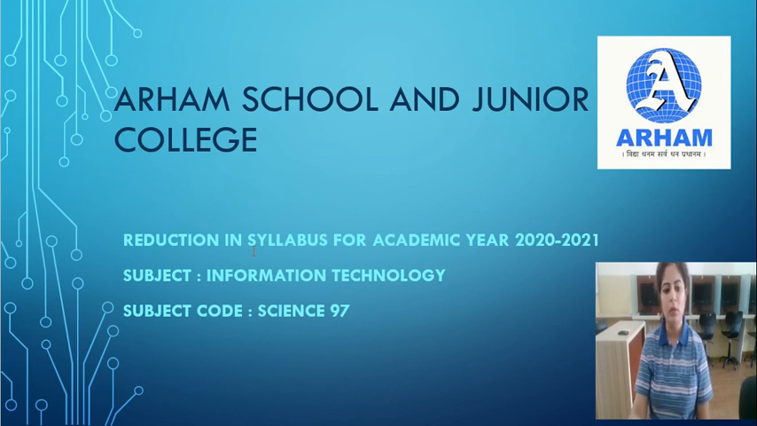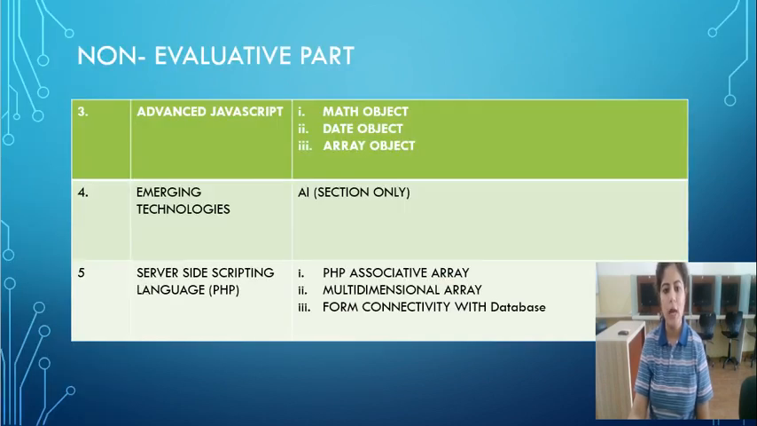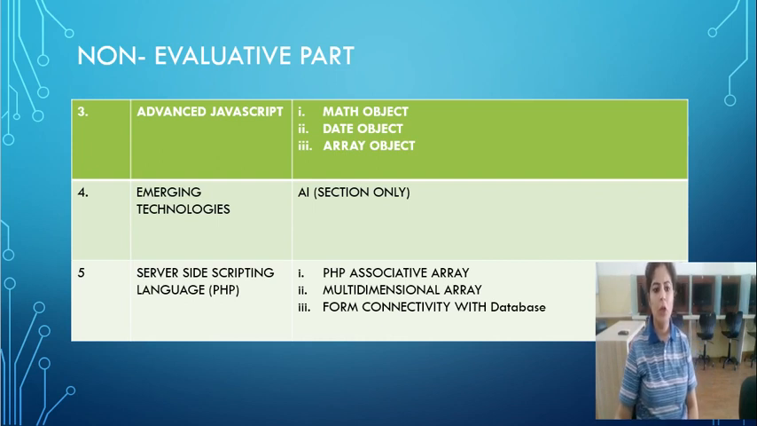So today I will display in detail the topics of information technology, IT. The subject code of IT is Science 97. So let's start with this. Some of the portions are marked as non-evaluative part according to the state board. So they have made the following changes and omitted that part from the syllabus just for the session 2020-21 because of COVID-19. First of all, they have made changes in the third unit, JavaScript.